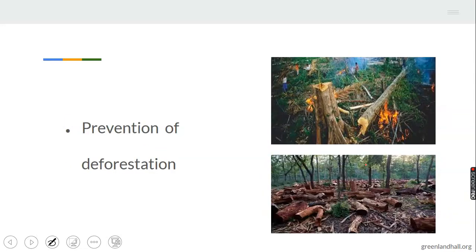We have prevention of deforestation. What then is deforestation? The illegal falling down of trees. The trees are not being used economically. And when deforestation takes place, it exposes the soil to erosion as well.